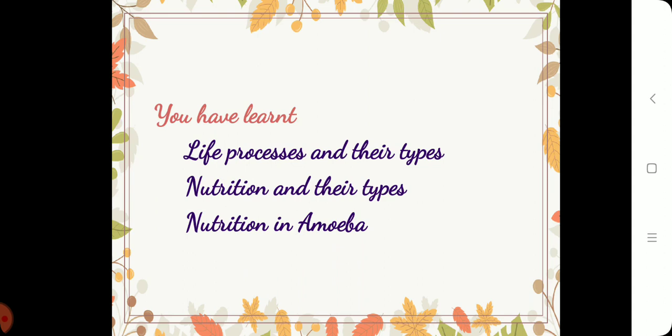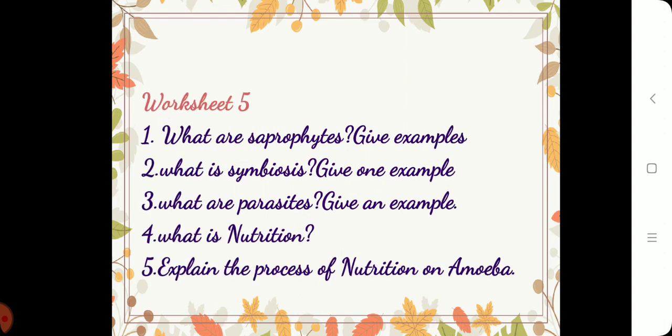So till now we have learned life processes and their types, nutrition and their types, and nutrition in amoeba. Here you have worksheet 5, children. Solve these questions and preserve it. First one, what are saprophytes? Give examples. What is symbiosis? Give an example. What are parasites? Give an example. What is nutrition? Explain the process of nutrition in amoeba.